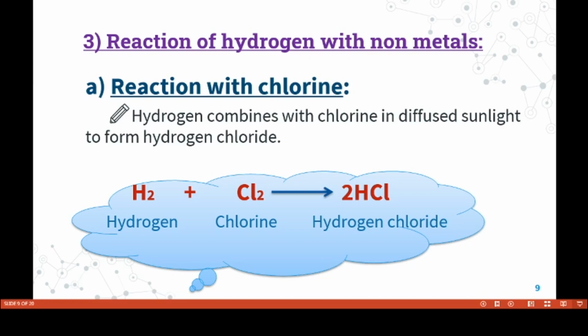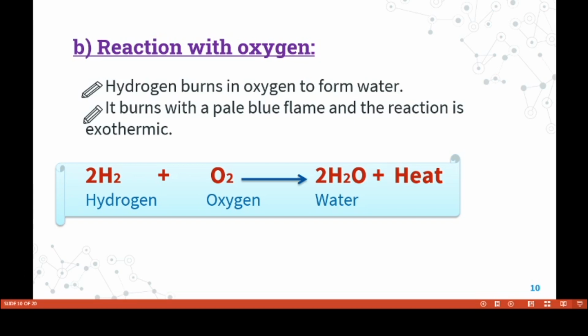Next, reaction of hydrogen with non-metals. For example, chlorine, bromine, iodine, oxygen, nitrogen are non-metals. If we react hydrogen with chlorine, it combines in diffused sunlight to form hydrogen chloride. Next, reaction with oxygen. Hydrogen burns in oxygen to form water. It burns with a pale blue flame and the reaction is exothermic. Exothermic means there is a release of heat. So hydrogen reacts with oxygen and we get water.